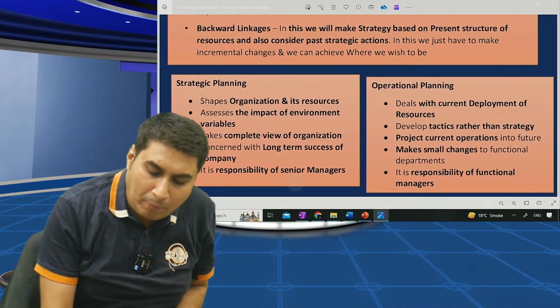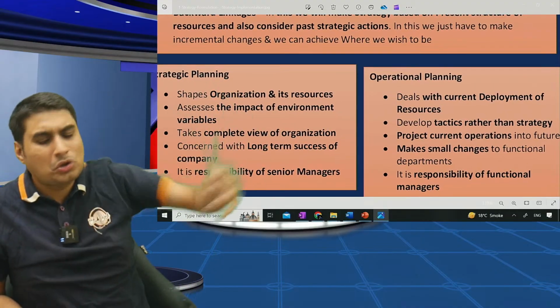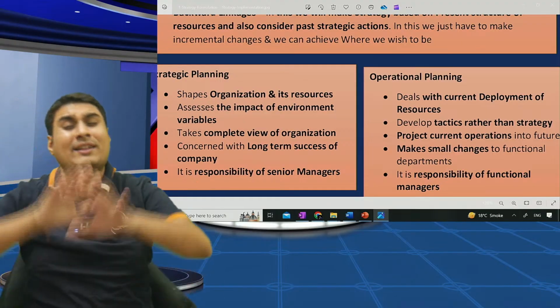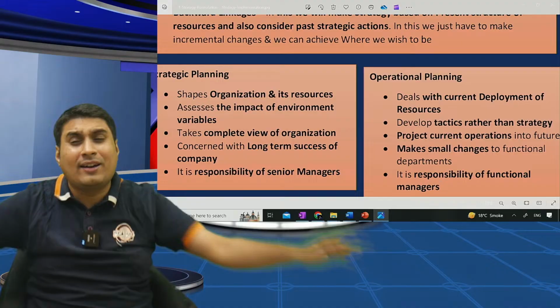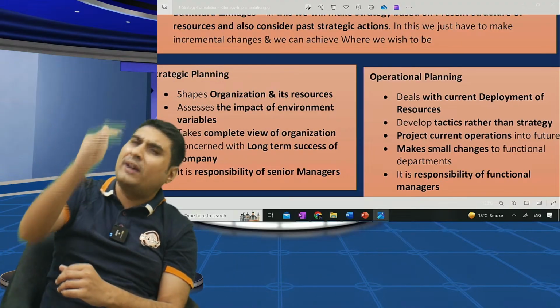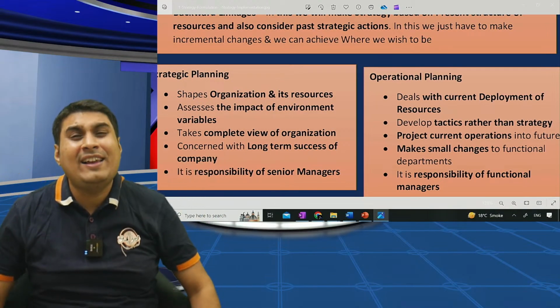Strategic planning and operational planning. These are two types of planning. What's strategic? Corporate level, the top level. What's operational? Functional level. Simple. Corporate level means what? Ratan Tata, the board of directors, Natarajan Chandrasekaran, all those people decide. That's the strategic planning, the corporate level. Sir, what is the operational level? Very simple, functional level heads.